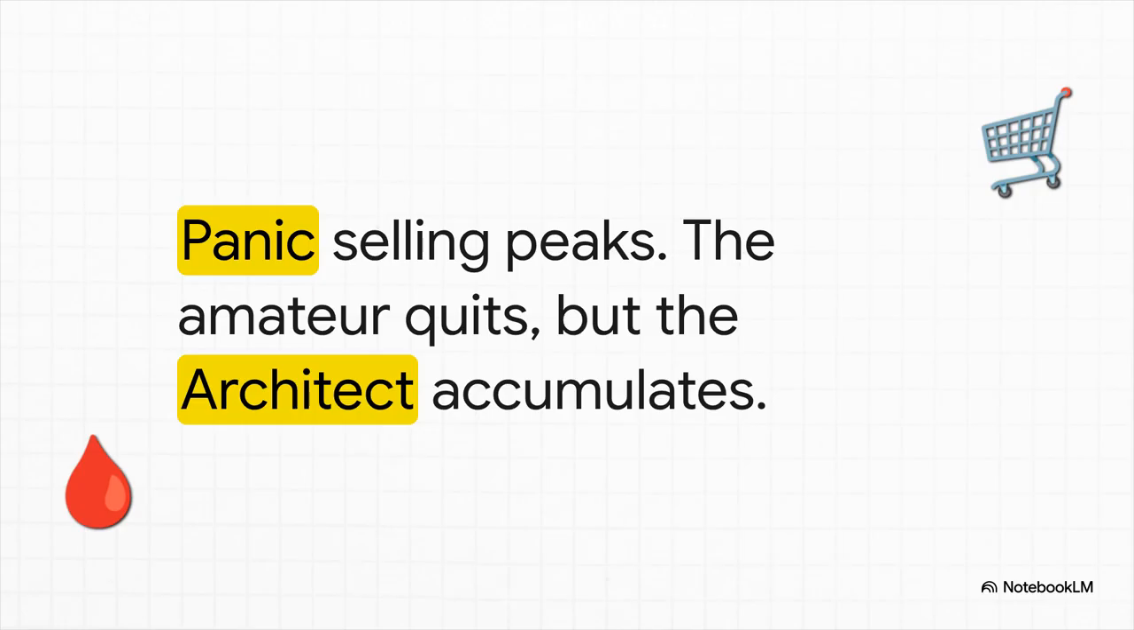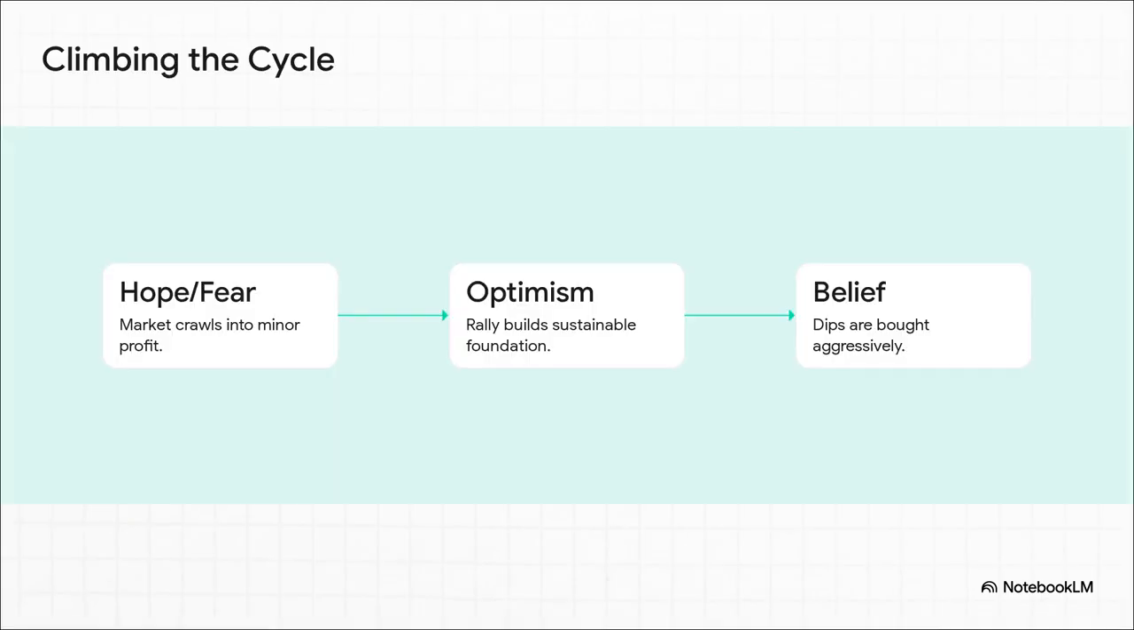But the architect? The architect sees maximum fear, and they execute heavy, systematic accumulation. They buy the capitulation. Then, as we crawled out of that abyss, we hit phase 2, the orange zone, hope and fear. NUPL sits between 0 and 0.25. The market is slowly inching back into minor profit. Investors here are incredibly cautious, literally terrified of another devastating drop.